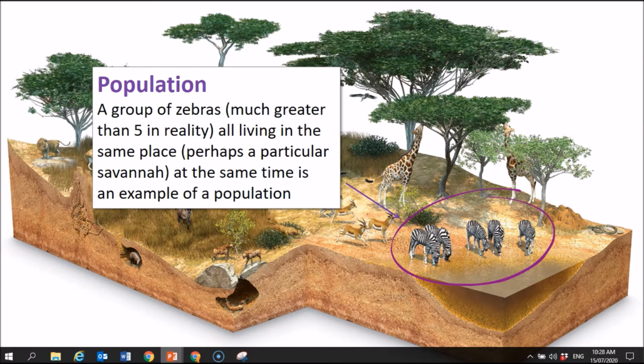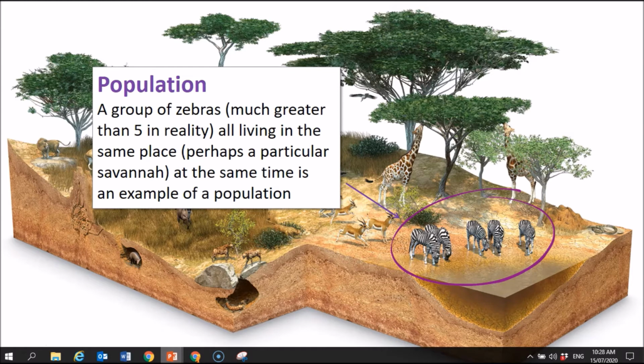Generally speaking, they form a group which congregate, but they might spread themselves over a fairly large range, but that range would be continuous, okay? There would be zebras belonging to that population spread throughout that entire range. So you would consider those zebras a population.